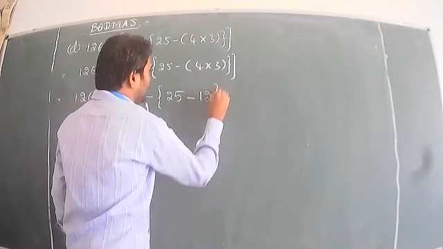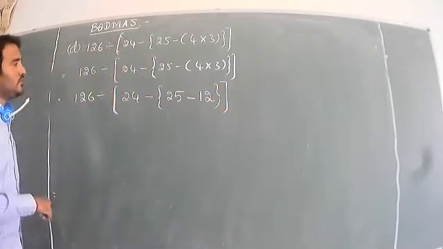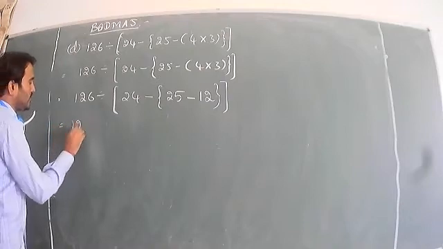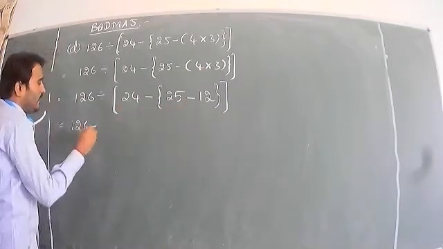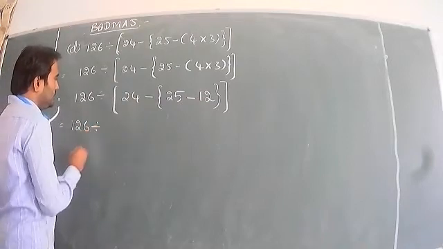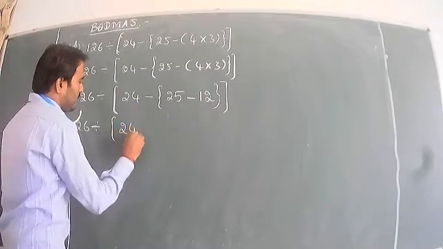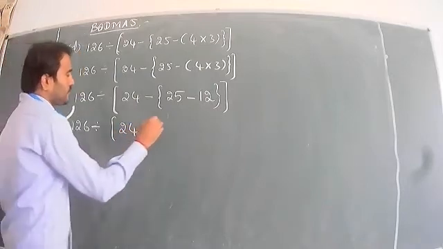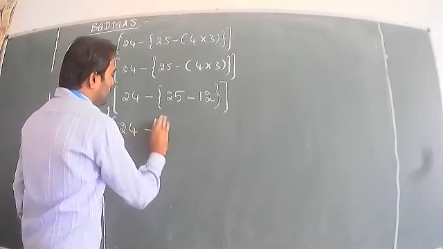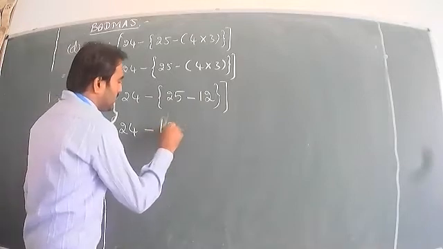Okay, so now we can finish. So flower bracket has to be closed, then big bracket. 126 divided by 24 minus, then what is 25 minus 12? 25 minus 12 is 13.